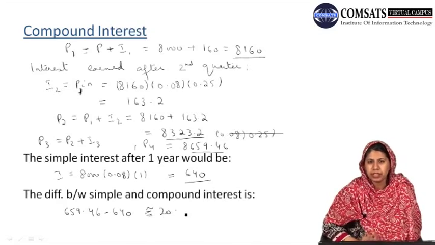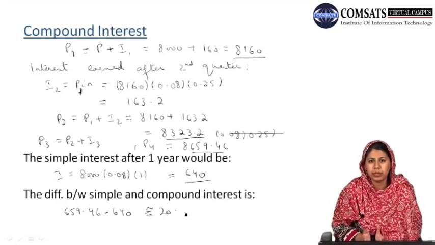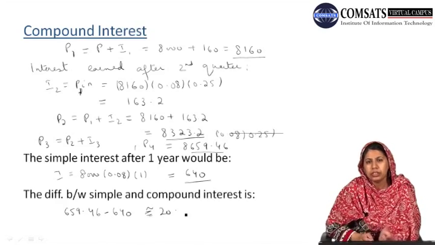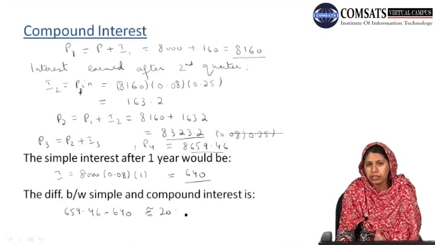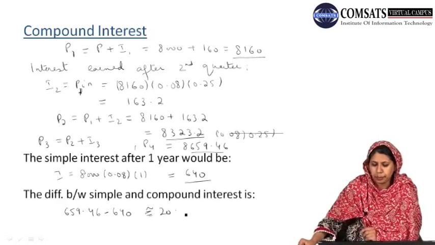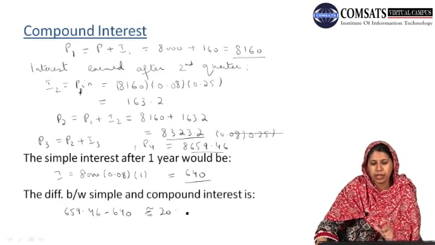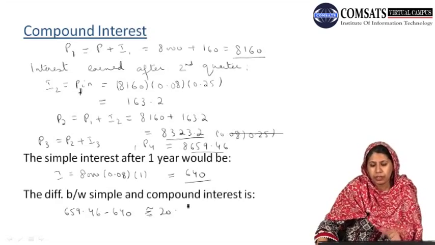So there is a difference in calculating the simple interest and compound interest. In simple interest we calculate the interest after 1 period, there is no interest in between, but in compound interest we calculate the interest in between. How? By adding the interest to the principal amount and then calculating the interest on it. So in calculating the compound interest we have to be careful about what type of interest rate we are provided with and what the value of n is.